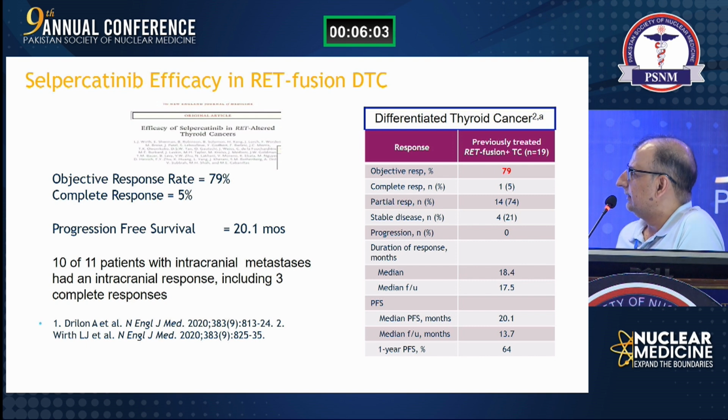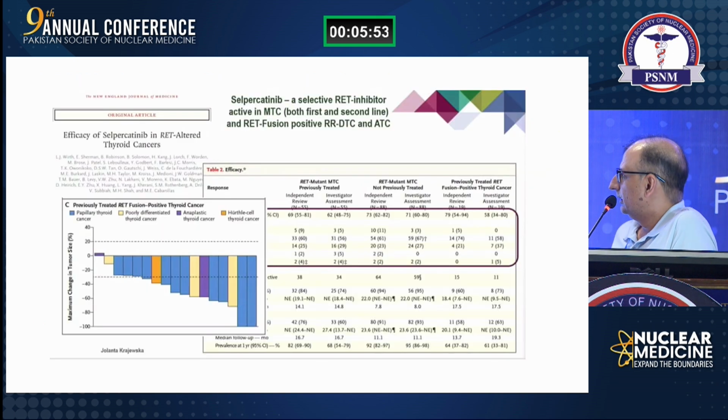So if these fusions are positive, patients are going to have a good treatment effect. Look at these responses. These are the thyroid patients' data, papillary thyroid, and these patients are showing complete responses. The disease has completely disappeared. And these are patients who are radioactive iodine refractory as well as progressed on the multi-kinase inhibitors.